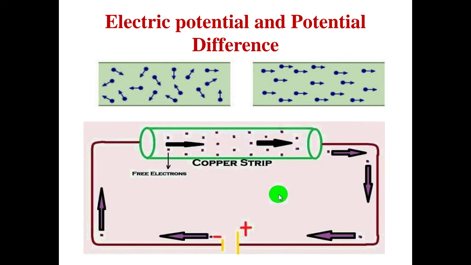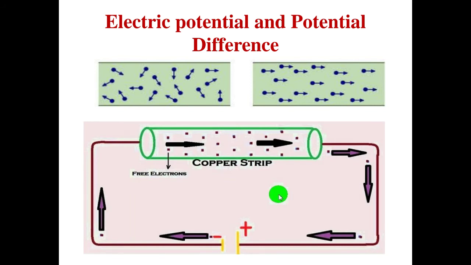Suppose we are connecting 2 cells. One is this and another at higher and lower potential. So this cell will give 1.5, another cell will also give 1.5. So 1.5 plus 1.5, it will give 3 volt potential difference.